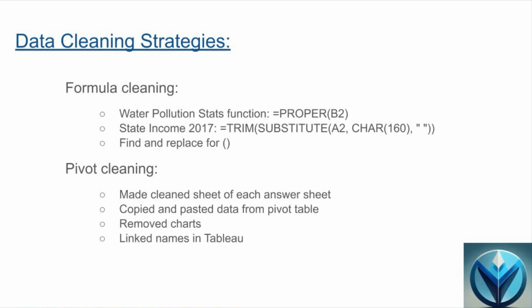In order to put our data into visualizations, we had to use multiple data cleaning strategies. In terms of creating standard state names between each of our three data sources, we used two primary functions. To clean the data within the water pollution stats worksheet, we used the function =PROPER(cell name). To clean the state names within the state income 2017 worksheet, we used the formula =TRIM(SUBSTITUTE(cell name, CHAR(160), " ")).